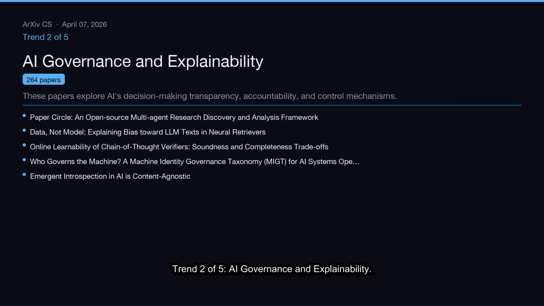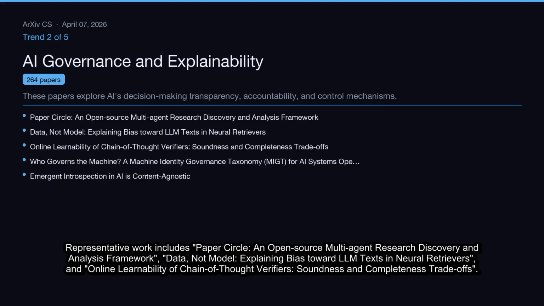Trend 2 of 5, AI governance and explainability. These papers explore AI's decision-making transparency, accountability, and control mechanisms. This cluster covers 264 papers. Representative work includes Paper Circle, an open-source multi-agent research discovery and analysis framework, data, not model, explaining bias toward LLM texts in neural retrievers, and online learnability of chain-of-thought verifiers, soundness and completeness trade-offs.